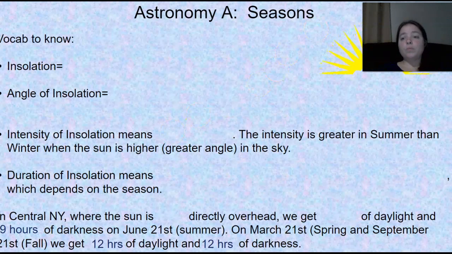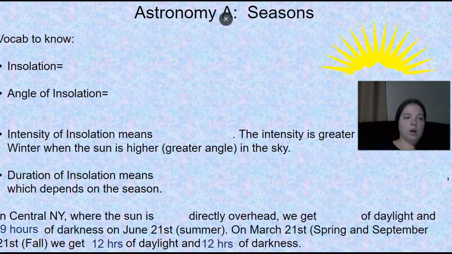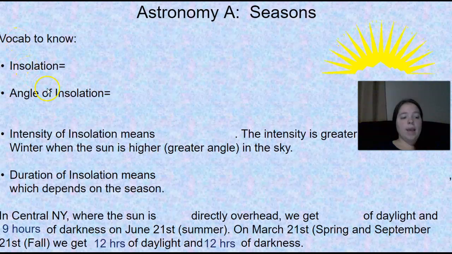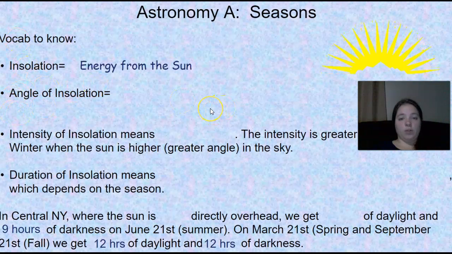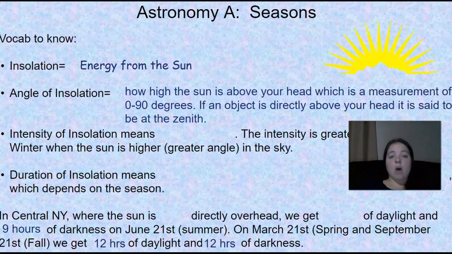Well, first off, there's some vocab you should know. Insolation is energy from the sun. I don't know if you guys remember that. Angle of insolation is how high the sun is above your head, which is a measurement of 0 to 90 degrees. If an object is directly overhead, it's said to be zenith.